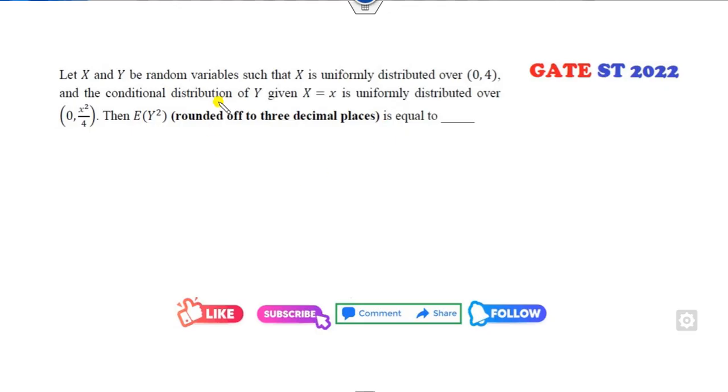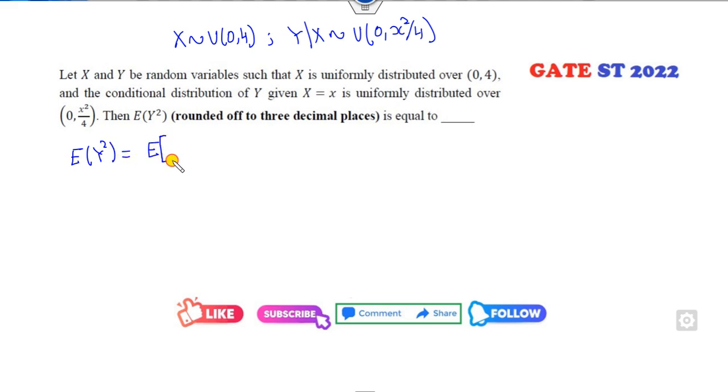Okay, look at this another one. X follows the uniform distribution over 0, 4. Y condition x follows the uniform distribution over 0 to x square over 4. Then expected value of y square. Again, because y is given here, I can use the same concept. Fine. Now can you think about which term will help you to find this value? That is the variance.